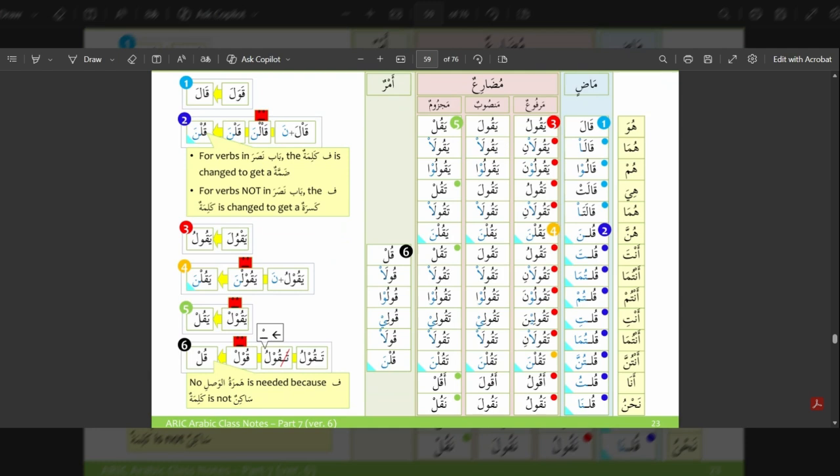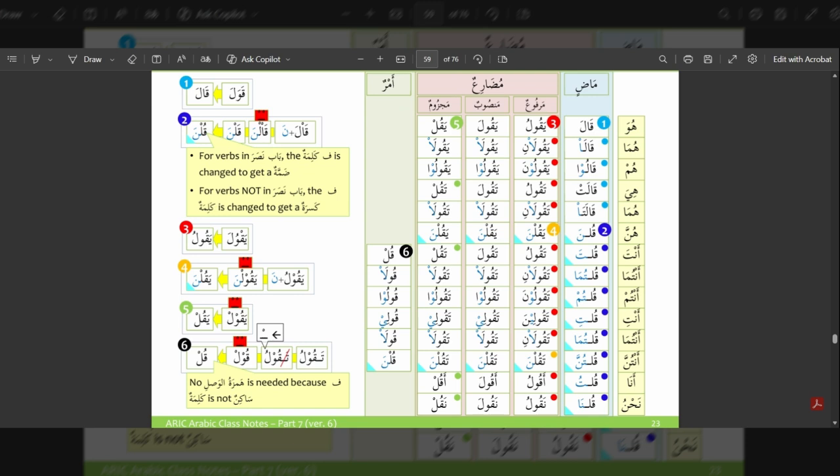Then we have qala, they both said, qalu, they all said, qalat, she said, qalata, they both said, qulna. Qulna again goes through some changes. Qawalna, qal plus na becomes qalna, which then changes to qulna.